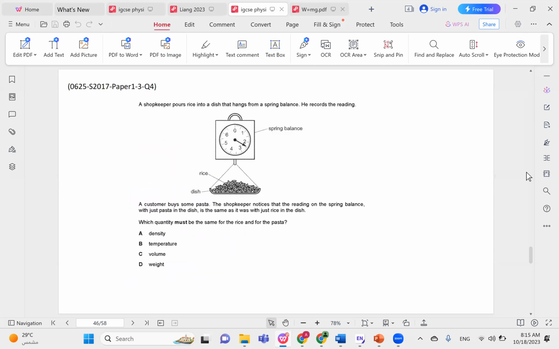A shopkeeper pours rice into a dish that hangs from a spring balance. He records the reading. A customer buys some pasta. The shopkeeper notices that the reading on the spring balance with just pasta in the dish is the same as it was with just rice in the dish. Which quantity must be the same for the rice and for the pasta? So if they have the same reading, they must have the same mass, and consequently, they must have the same weight.